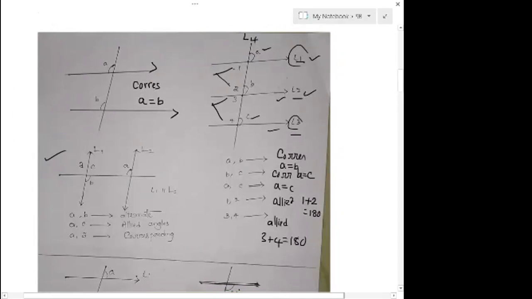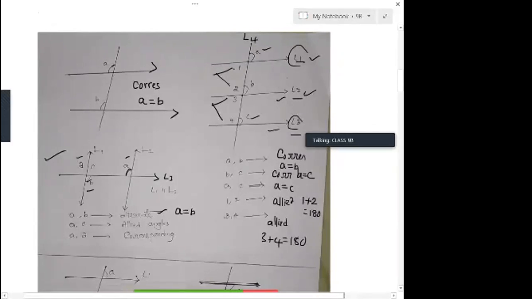We have two lines L1 and L2, and a transversal, let me call it L3. What do we call A and B? A and B are alternate angles, so they are equal. A equals B. Next, if you consider A and C, both are allied angles, so they are supplementary. That is A plus C equals 180 degrees.